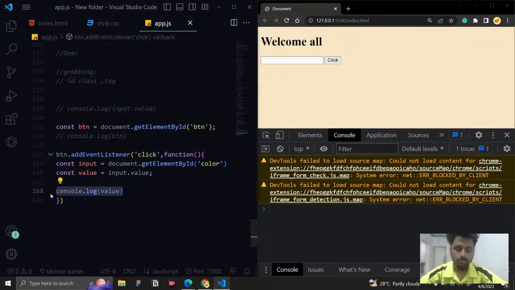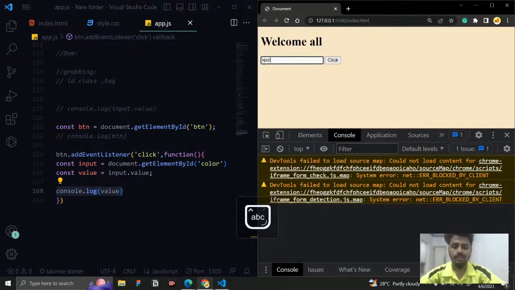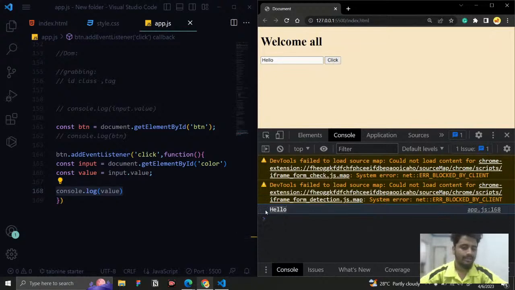What is the value that the user has entered? So here I say hello, and if I click it, you can see we are getting what the user has given as input in the console. Now I say any name, and if I click it, you can see we are getting the name.